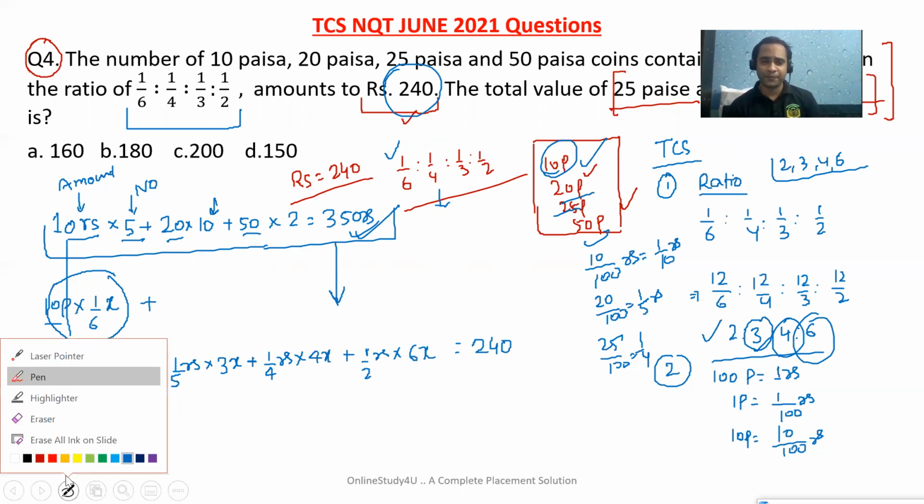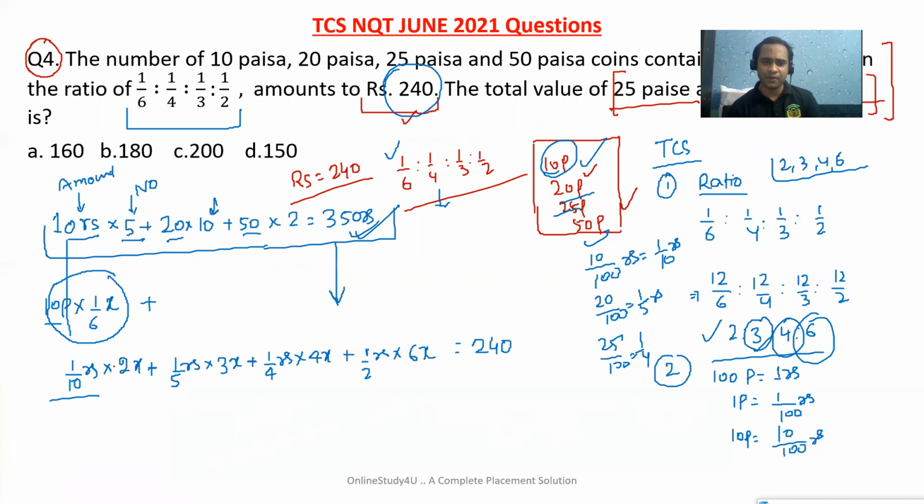Okay. Now what will we do? So x by 5 plus 3x by 5 plus 4, and the 4 cancelled. So x plus 2 3s are 3x, which will be equal to 240. Now just take the LCM. LCM will be 5.